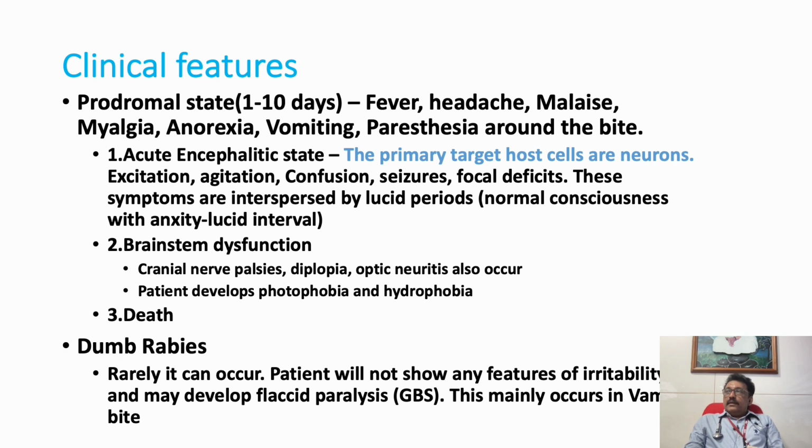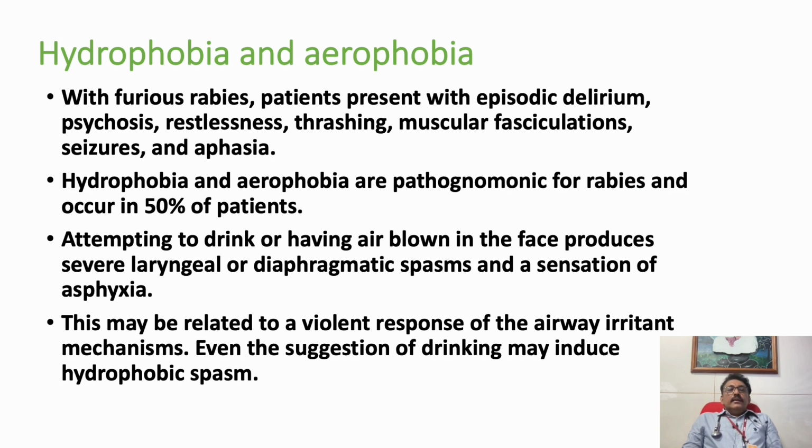Death is inevitable in most rabies cases because there is no permanent cure for rabies. Most of these patients succumb to death after 1 or 2 weeks. Dumb rabies is a type of rabies where the patient develops acute flaccid weakness. It mainly occurs with vampire bat bites, not very common in our country, but it is common in other countries.